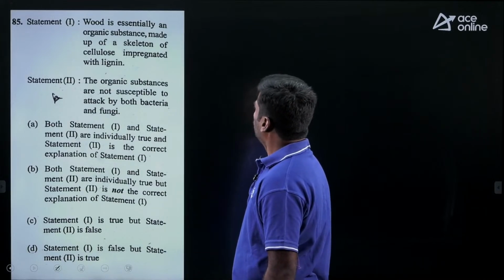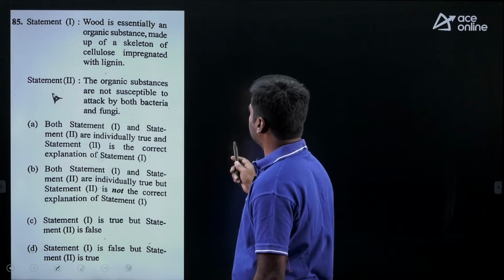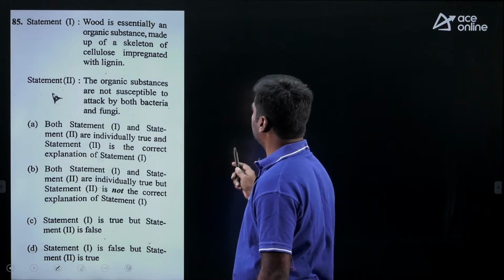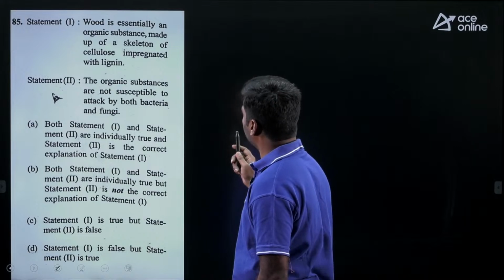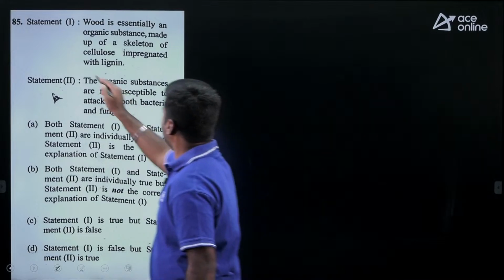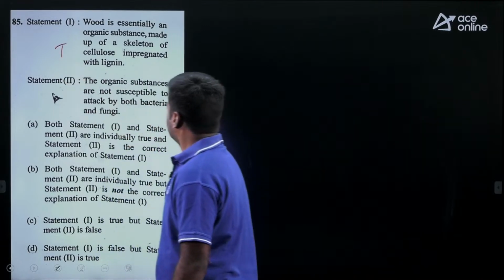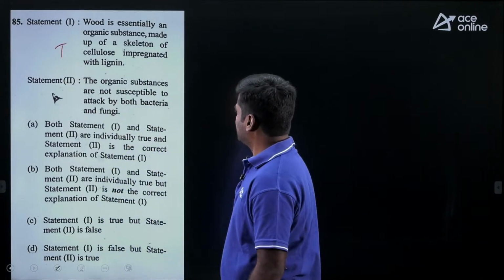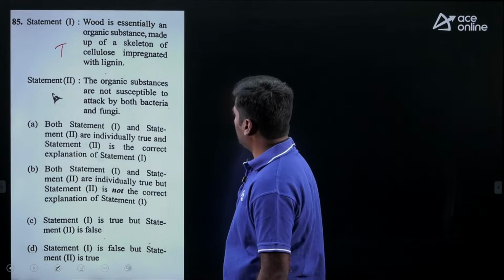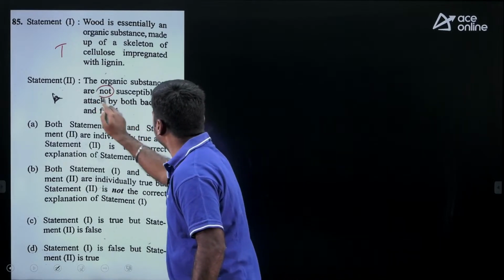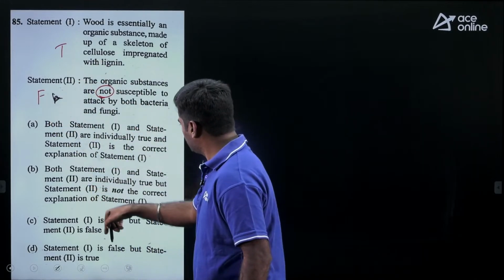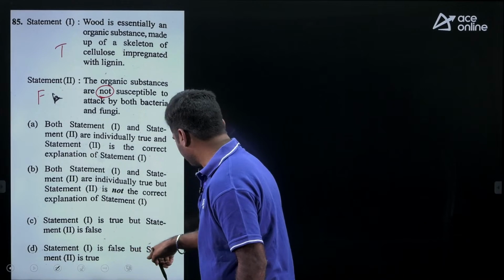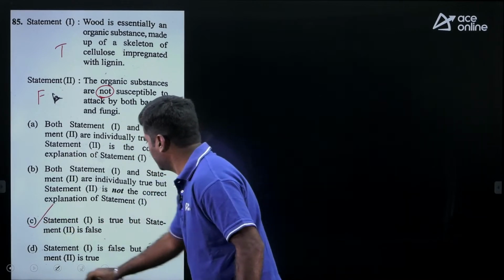Then coming to the next question, there are two statements given. Statement 1: wood is essentially an organic substance made up of a skeleton of cellulose impregnated with lignin. Yes, this statement is true. Statement 2: the organic substances are not susceptible to attack by both bacteria and fungi. This is wrong. So statement 1 is true, but statement 2 is false. Option C is correct.